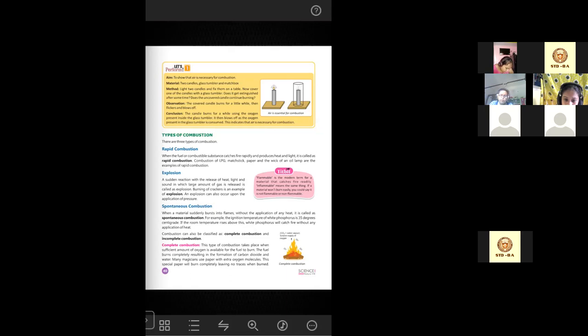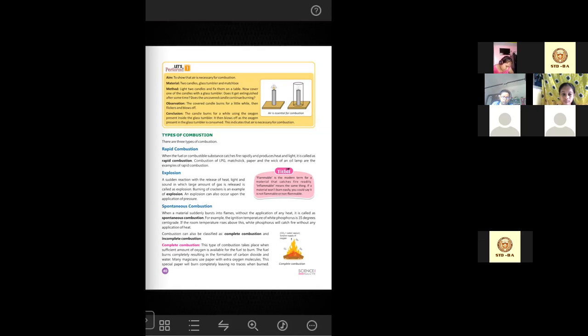Now, explosion: a sudden reaction with the release of heat, light, and sound, in which a large amount of gas and energy is released. Burning of crackers is an example of explosion. An explosion can also occur upon the application of pressure. Explosions are very dangerous for us, because the energy released can harm our body.